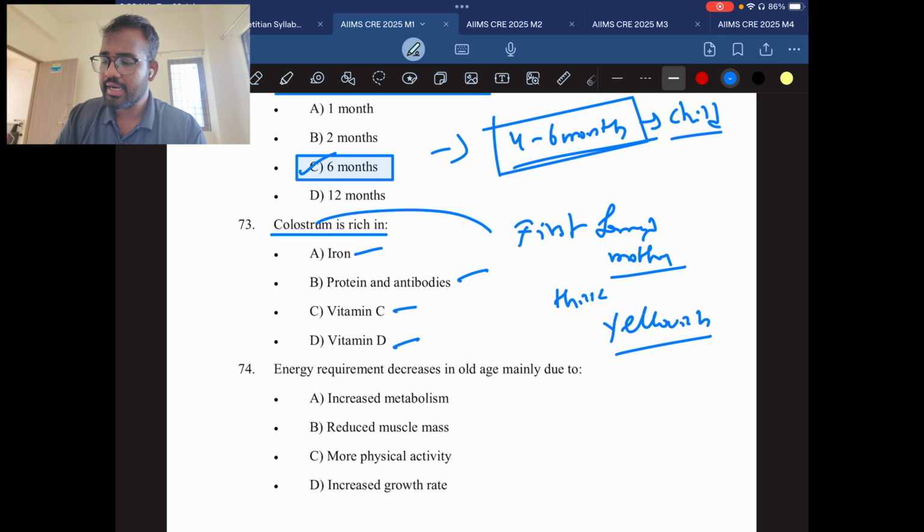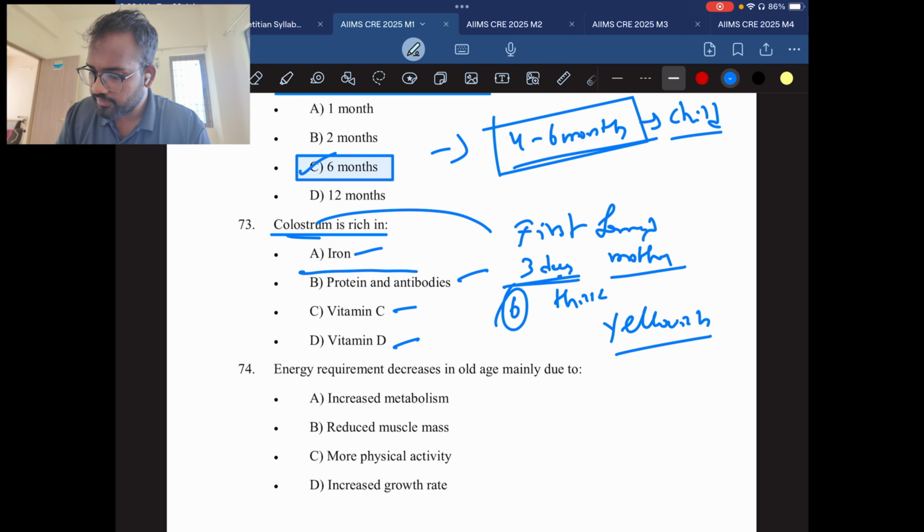This colostrum hardly lasts for 3 days. Maximum it can go up to 6 days maybe, but mostly it will be for 3 days. After that, the colostrum will not be produced. So this is a very crucial milk for the baby, which will help him fight diseases and gain immunity in his future life. So the answer will be B, protein and antibiotics.